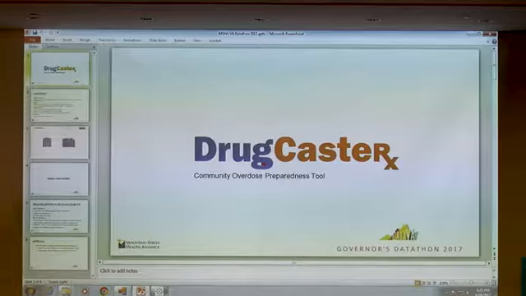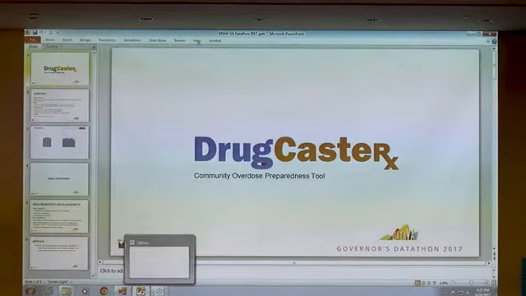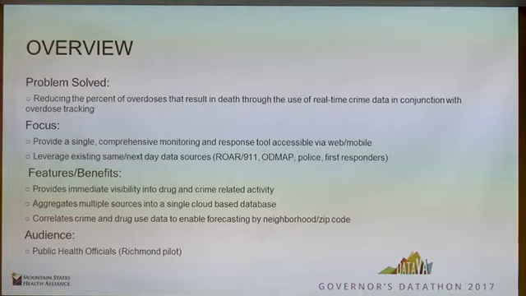We're Team Mountain States Health Alliance presenting our solution, DrugCaster. DrugCaster reduces the percent of overdoses that result in death through the use of real-time crime data in conjunction with overdose tracking. The focus is to provide a single but comprehensive monitoring and response tool accessible via web and mobile. It will leverage existing same and next-day data sources.